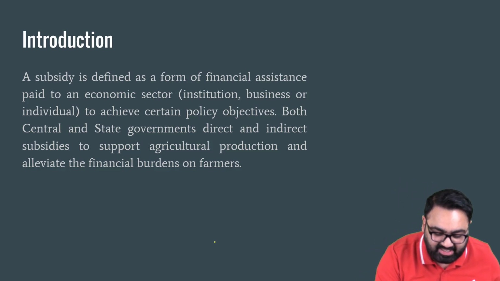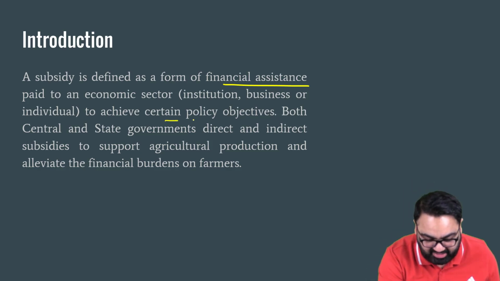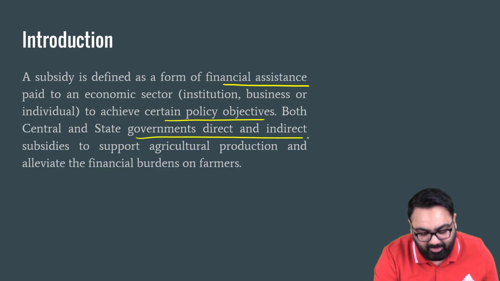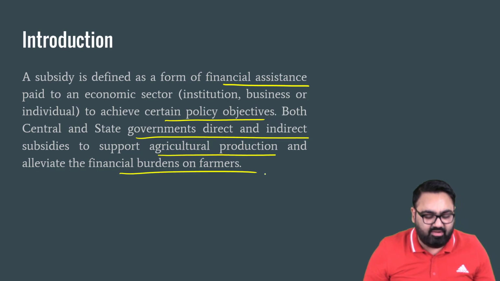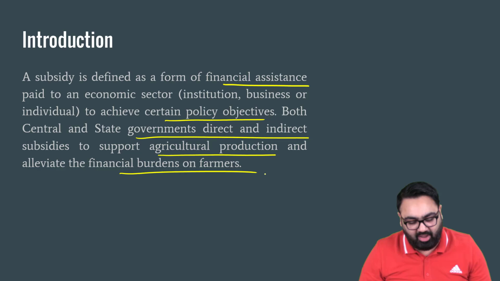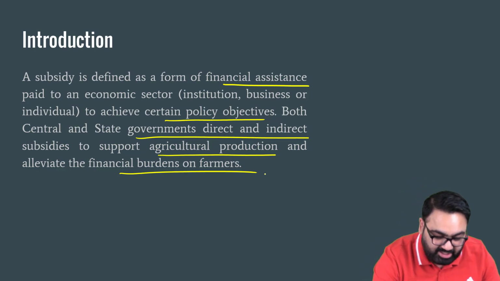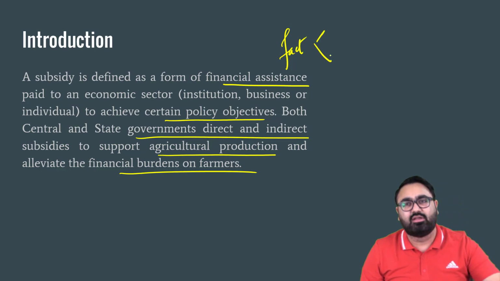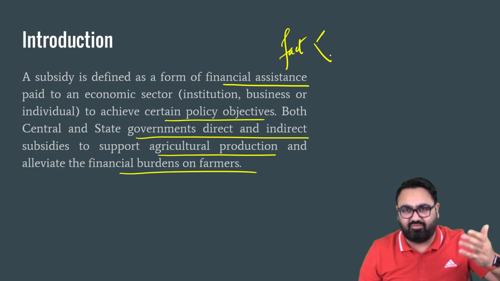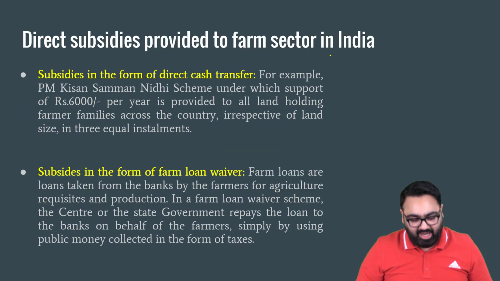So subsidy is a form of financial assistance to achieve certain policy objectives. Both states and central government provide direct and indirect subsidies to support agricultural production and alleviate financial burden from the farmers. So again, very generic kind of an intro. As I said earlier, you could have written a fact also, but for that you would need to remember those facts about numbers of the farm bill, etc. So either of the two, you can start with that.